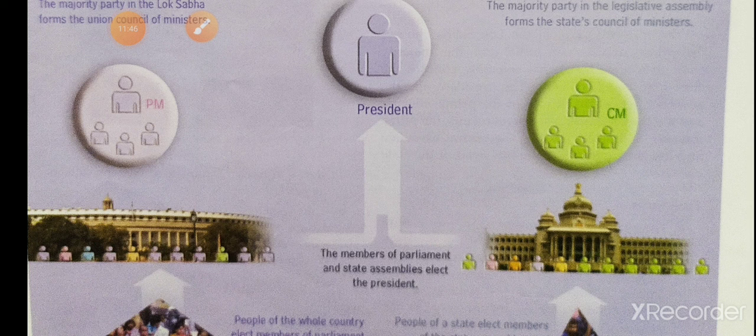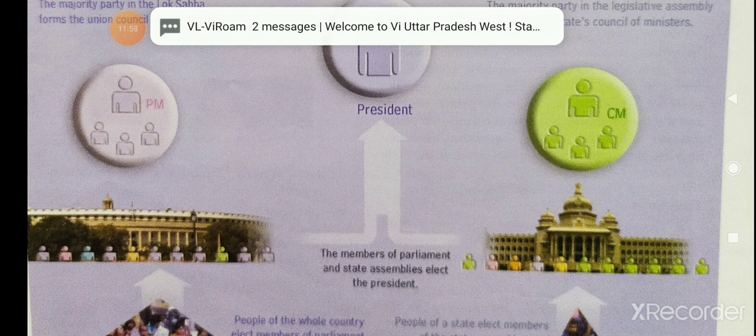The principle of collective responsibility prevents any single person from exercising too much power. All are equal, all take decisions equally, all are responsible for that, isn't it? These are the importance of the executive.